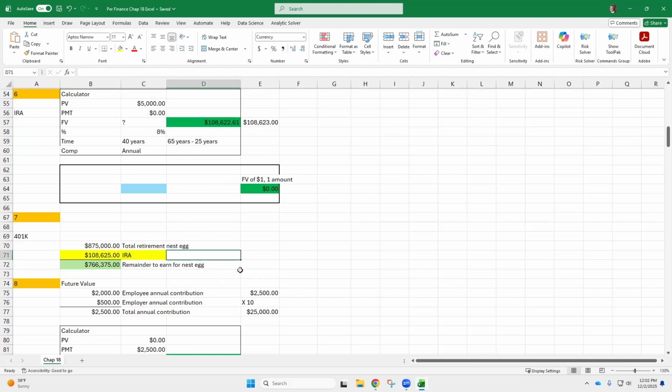So this is not matching number 6, because you should be able to just put this number in right here into this problem so that it would subtract from 875,000. To get it right, go ahead and put in the remainder. I've got to send them a message. So here is the amount it should be. I recorded this wrong, I'm sorry. We've got 7,666,375 is how much she's going to need.